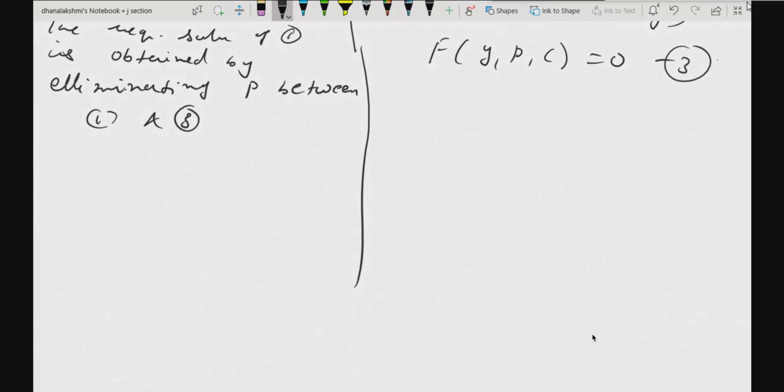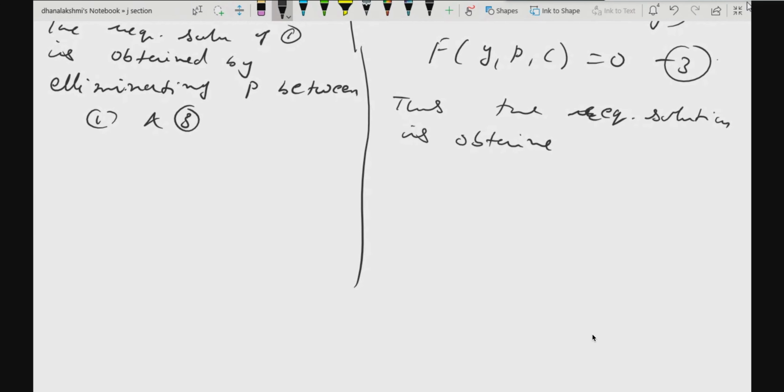So this third equation, the required solution, is obtained the same way. You will eliminate p from 1 and 3. From equation 3 you will write p in terms of y and c, that you will substitute in 1, so that the overall solution will be in terms of x, y and c. That is what we need.